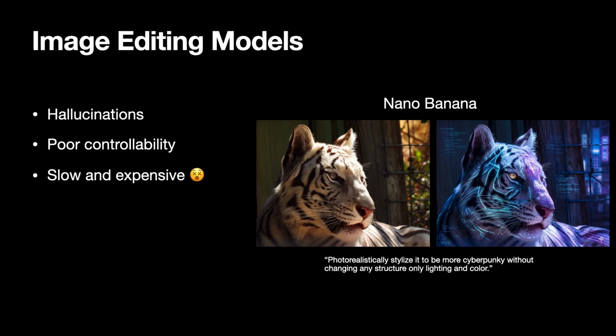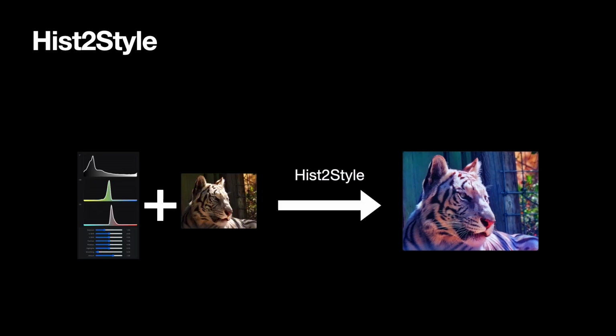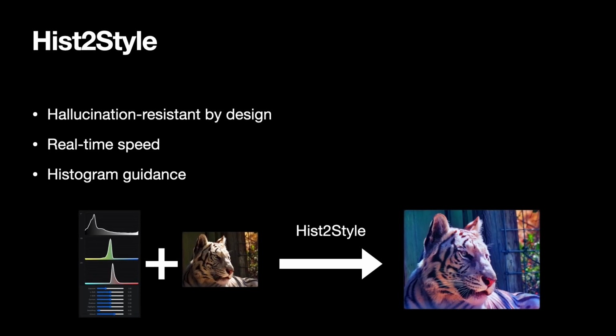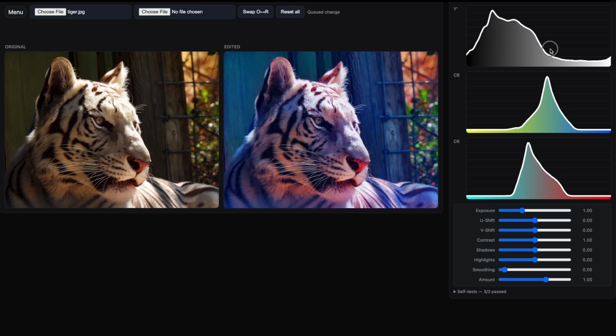structure of the image. HistoStyle harnesses large models to hit the sweet spot between traditional tools and modern prompt-based editing. It takes the image and global user intent, then applies a spatially aware edit that is constrained to be photorealistic. HistoStyle is hallucination-resistant by design. It achieves real-time interactive speeds and uses histogram guidance for precise controllability. This clip shows how histogram sculpting controls the HistoStyle model in real time. Come to our poster to learn more.